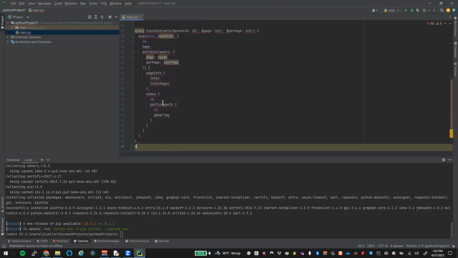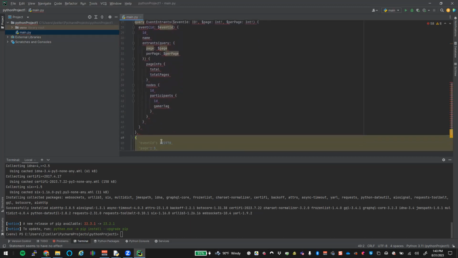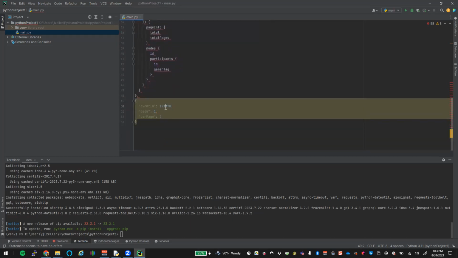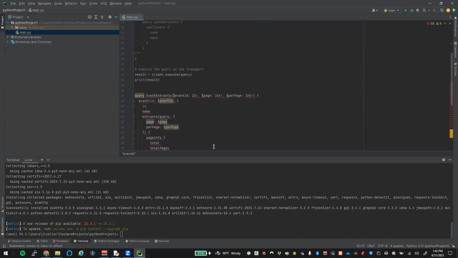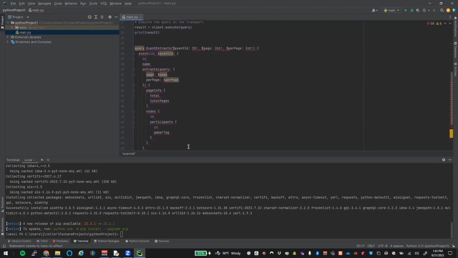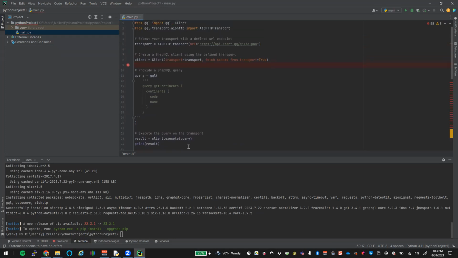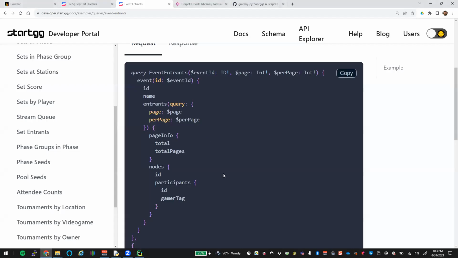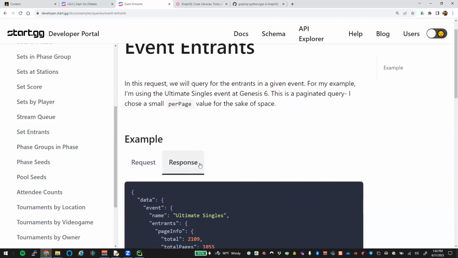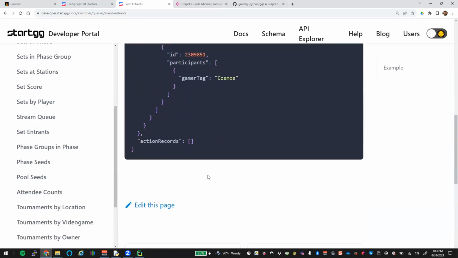And this is going to stick in our event ID. We want to get page. So this is just kind of the format in order to pull all this out. This event ID, we need to gather all of that still. So this looks like an example one that it's trying to pull out. So let's see if we can at least get that set up. At some point here, it should be asking for our other data. So let's go back here. And then the response, we should get something like that.